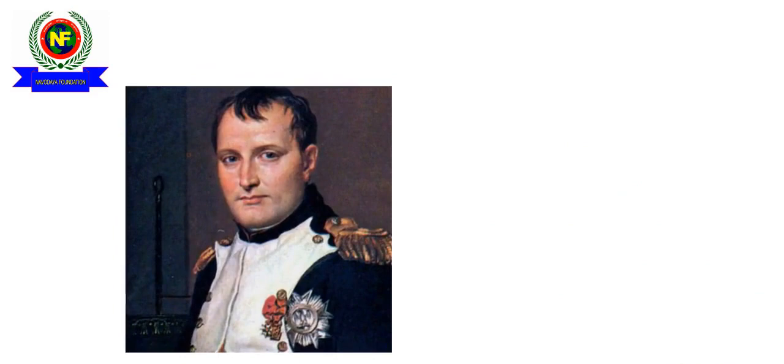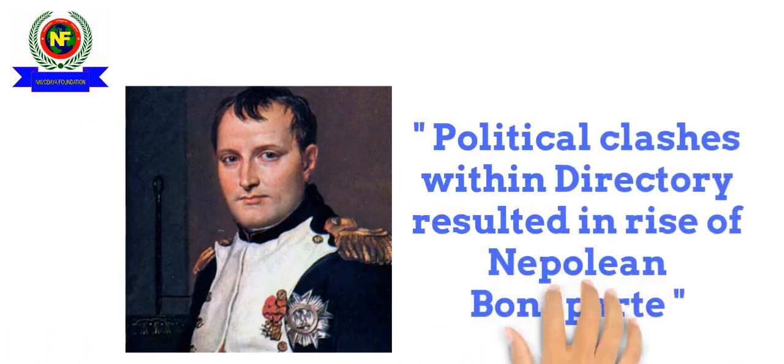But within this system too, political clashes began happening between the directors, which created political instability. And this instability was taken advantage of by military leaders and dictators like Napoleon Bonaparte.